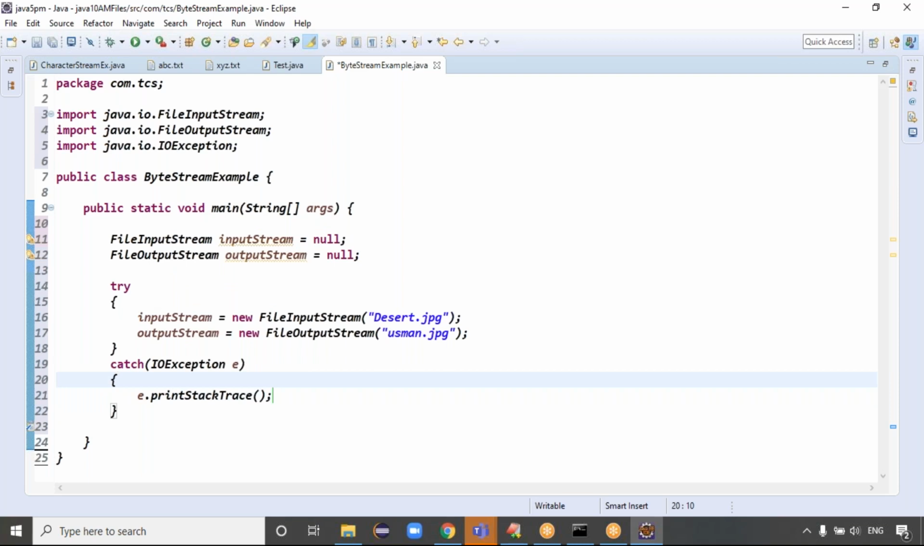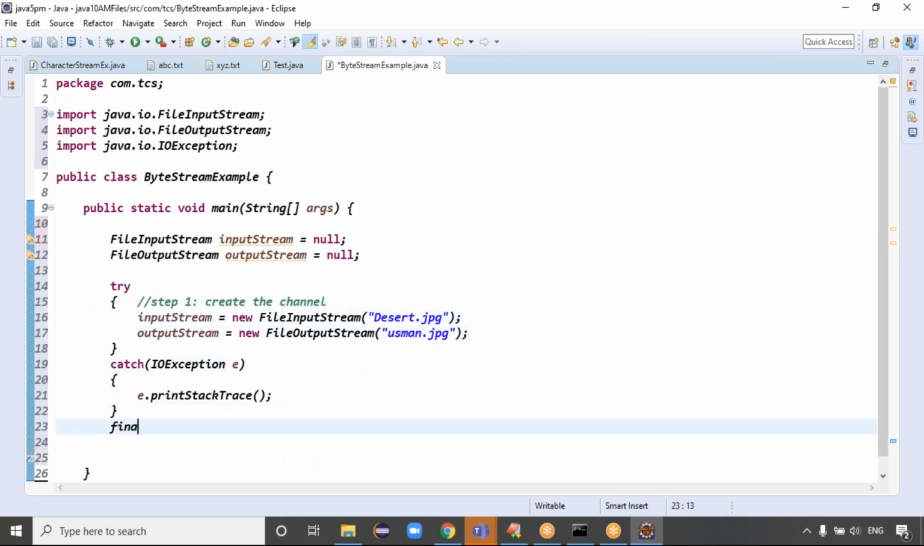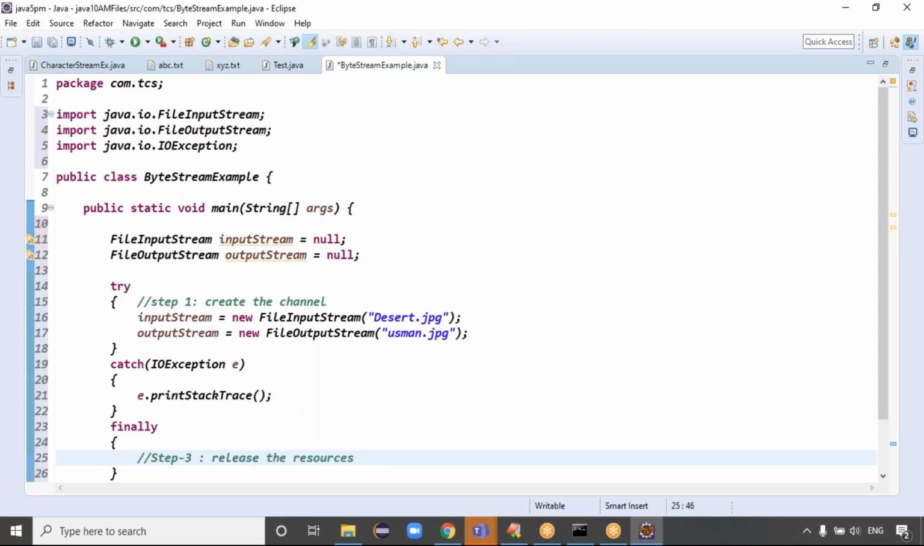Is it clear now? So channel creation is done, guys. Step one is complete, right? Step one is creating the channel. Exactly, guys. After that you can go for the finally block. In the finally block, you can go for step number 3 here: release the resources, right? Exactly. Yes, to release the resources here,